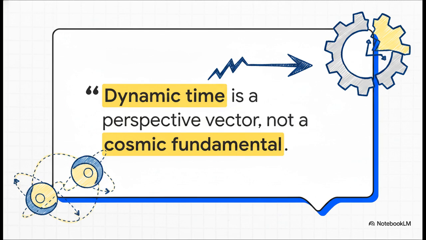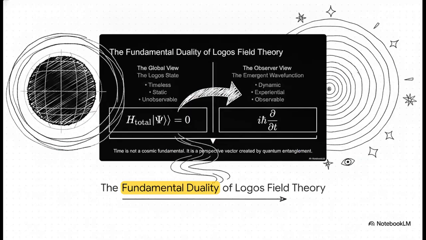some absolute universal ticking clock humming away in the background of space. It's actually an illusion created by conditional quantum entanglement between two subsystems trapped inside that stationary state. So time isn't fundamental, relationships are. This setup perfectly illustrates the core duality we're dealing with. On one hand, you have the global view, the Logos state. It's timeless, it's static, and honestly, it's entirely unobservable from the outside, mostly because there is no outside.